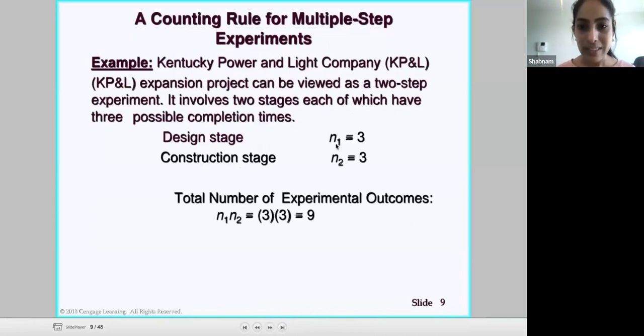So in the design stage, we've got n1 equals 3. This is the completion time for the design stage, and this is the completion time for the construction stage. So in order to calculate the total number of experimental outcomes, we need to multiply them together. Multiplication is important. We're not adding here. And so we get the total number of experimental outcomes, which is equal to 9.